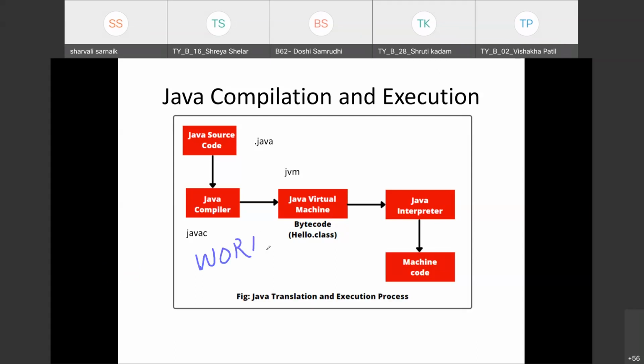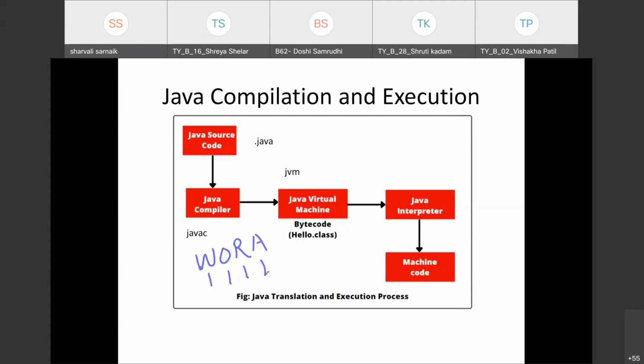WORA. What is this WORA? Write once, run anywhere. This means when you are creating a Java program, that Java program can run on any machine. So we call the Java language a WORA. That is write once, run anywhere, anytime.